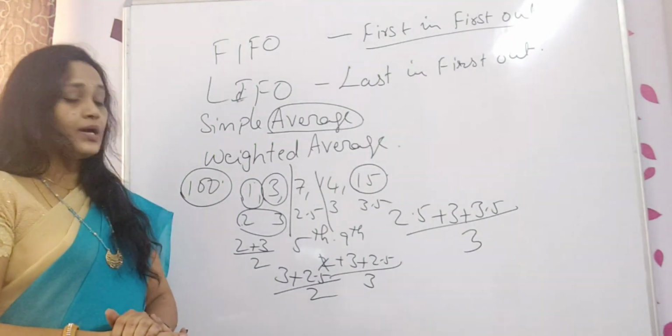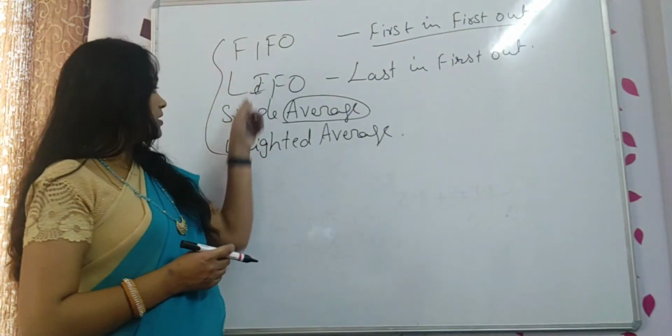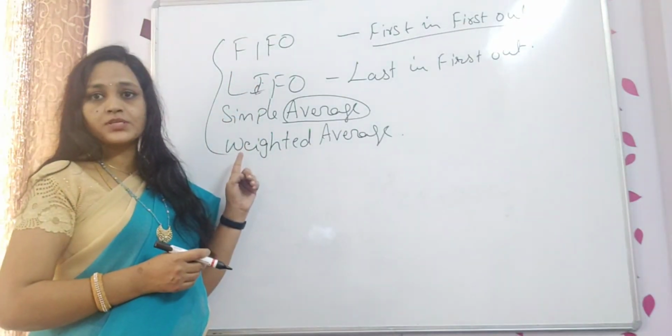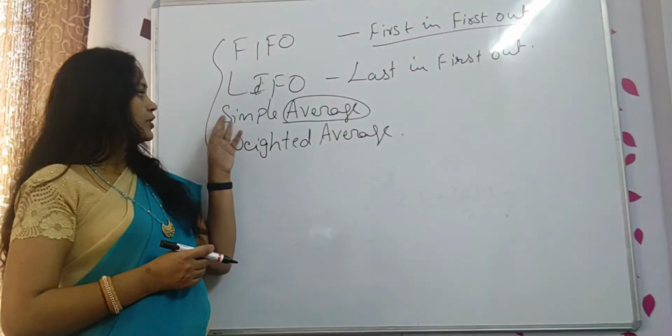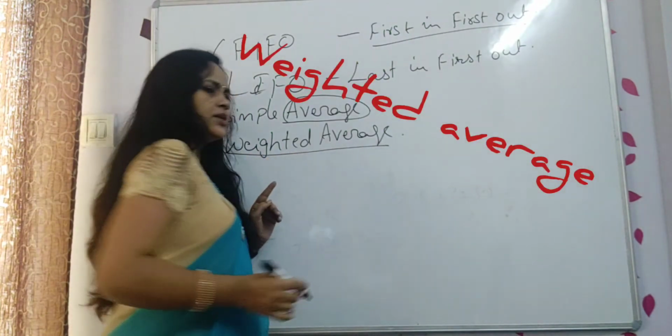Now we'll move on to the weighted average method. This is the easiest method out of these four: FIFO, LIFO, simple average and weighted average. This weighted average is the easiest method.